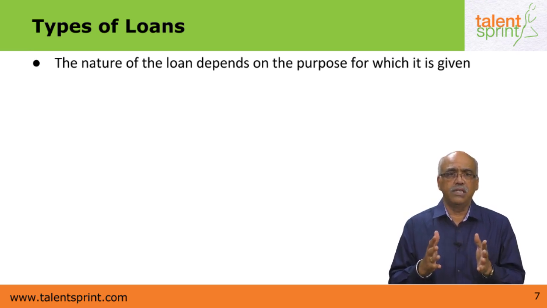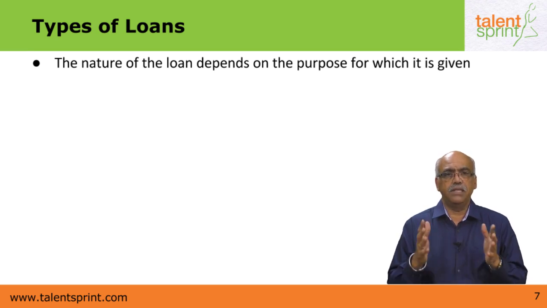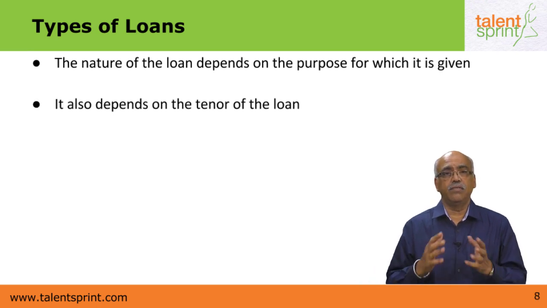Then you have gold loans, which are purely meant for the purpose of pledging gold ornaments and jewelry. That is called a gold loan. And a mortgage loan is a type which is given for a very long-term in nature. So the purpose of the loan determines the type of loan which will be given by a bank. It also depends on the tenor of the loan. So the type of loan will depend not only on the purpose of the loan for which it's given, but also on the tenor of the loan.